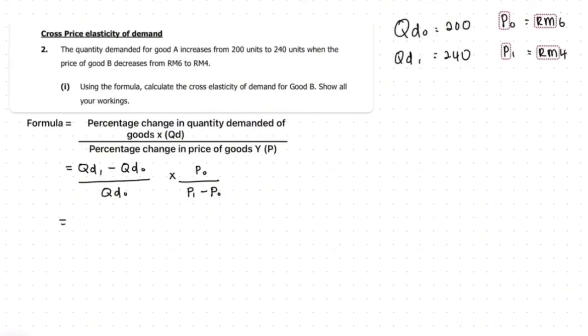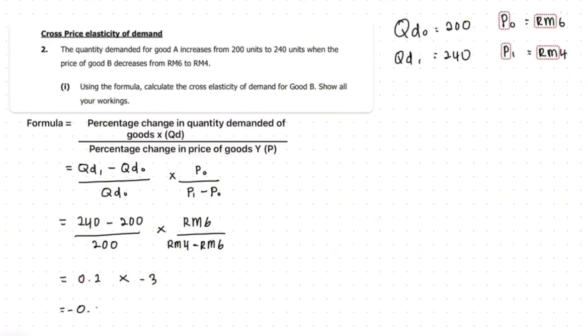Let's calculate. 240 units minus 200 units, divided by 200 units, times 6 ringgit, divided by 4 ringgit minus 6 ringgit. After pressing the calculator, we get 0.2 times negative 3, and the final answer is negative 0.6.